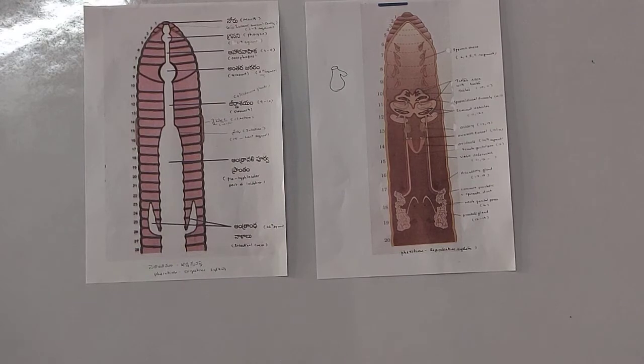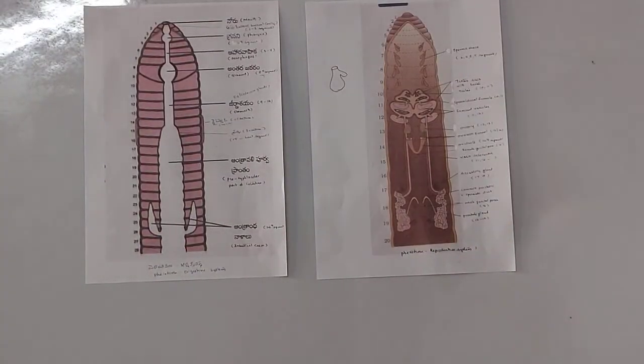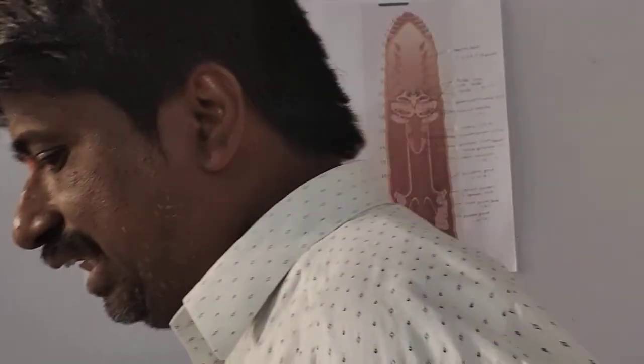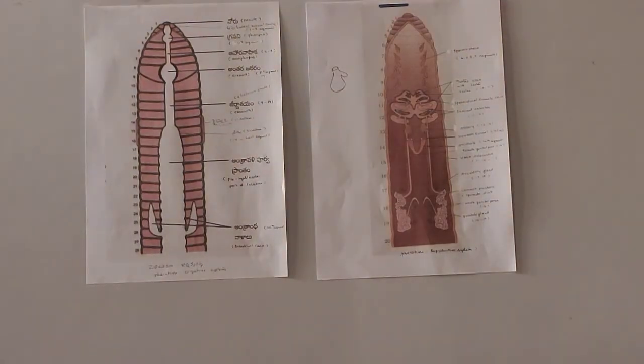Now, the digestive system. Please observe, from these two, one question comes in the annual examination. It is only a 15 to 20 minute class, but you have 8 marks, a very important and very easy topic. So, the alimentary canal of Pheretima.